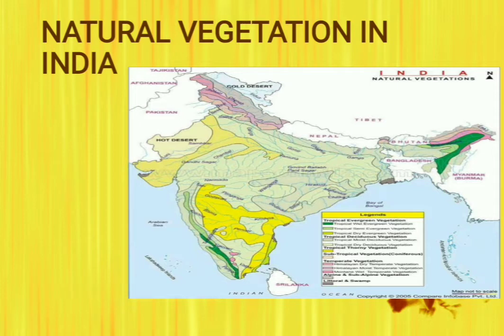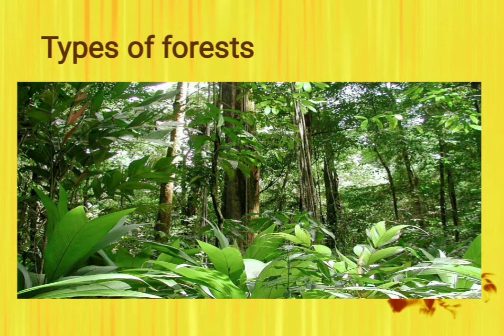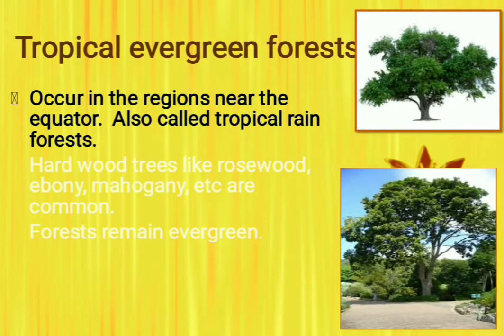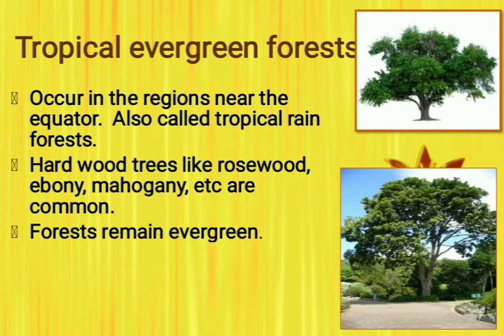Here you can see the map of India. It covers the natural vegetation all over India. So firstly we study the types of forest. In the first, we'll study the tropical evergreen forest. These tropical evergreen forests are found near the equator. They are in the regions which are near the equator.